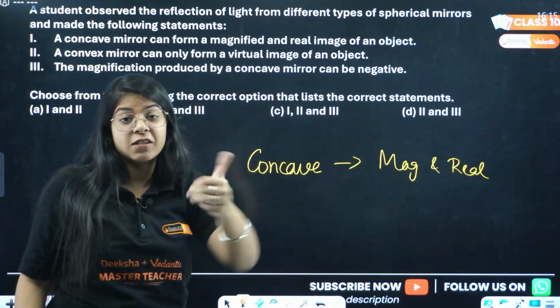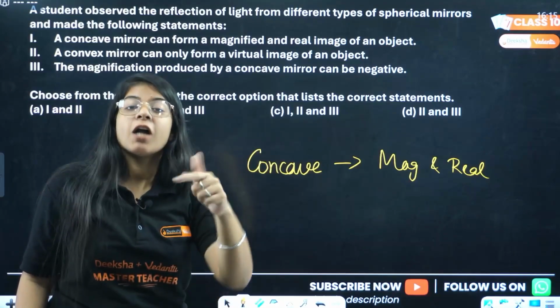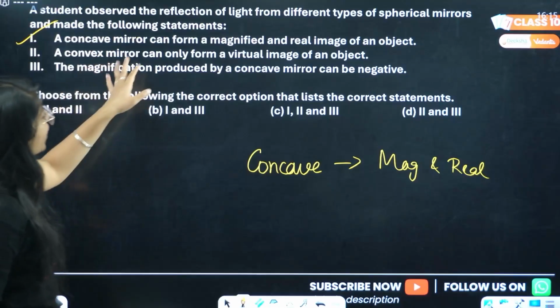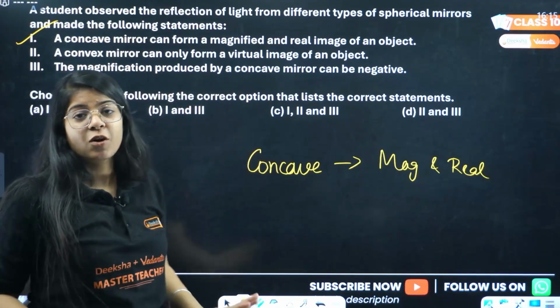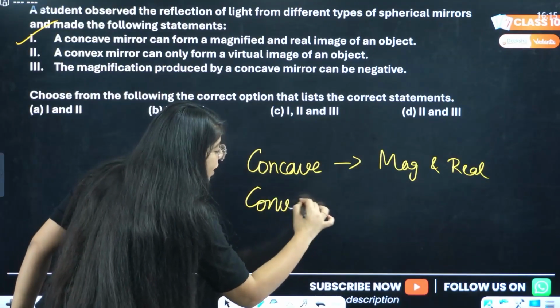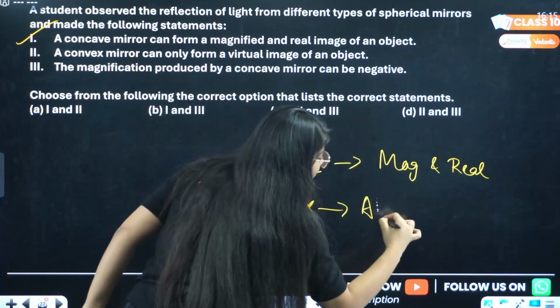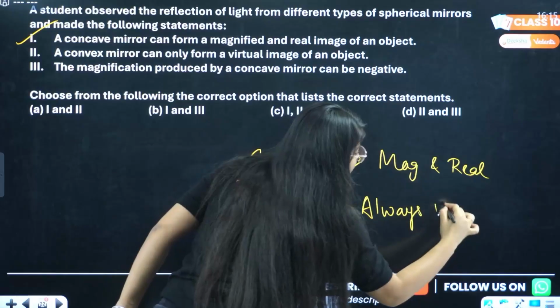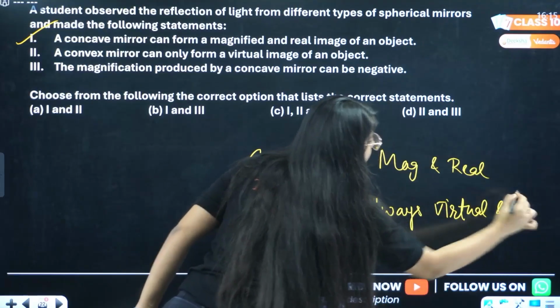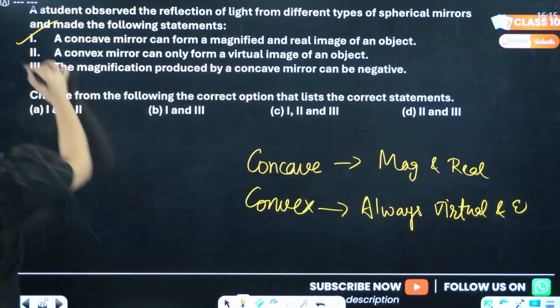For the first 5 cases, it was forming a real and inverted image, and it was also forming a magnified image. So the first statement is true. A convex mirror can only form a virtual image of an object. That is also true. We studied that for the convex mirror, remember the word always. It always forms virtual and erect images.